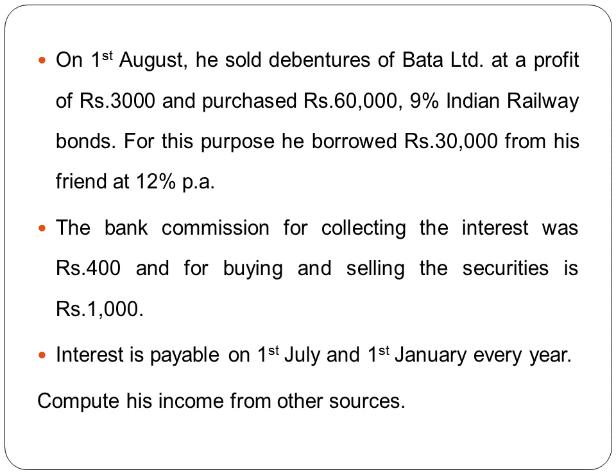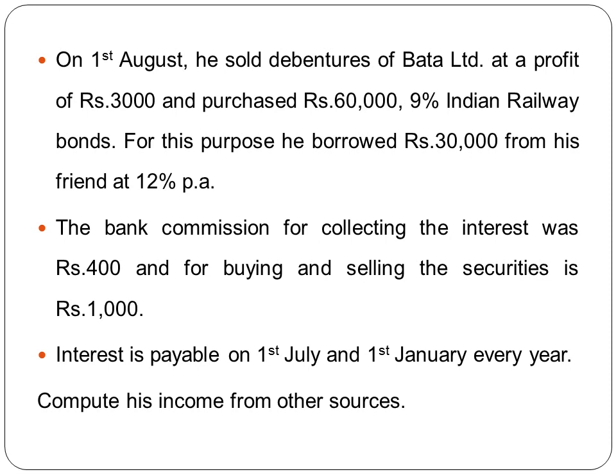Now we come to the end of this question, where some important points need to be noted. So these are like additional information. Firstly, on 1st August, that is of the previous year, he sold debentures of Bata Limited at a profit of rupees 3,000. What is this profit of 3,000? Nothing but capital gain, which will go to capital gains, and purchased rupees 60,000 9% Indian Railway bonds. For this purpose, he borrowed rupees 30,000 from his friend at 12% per annum.